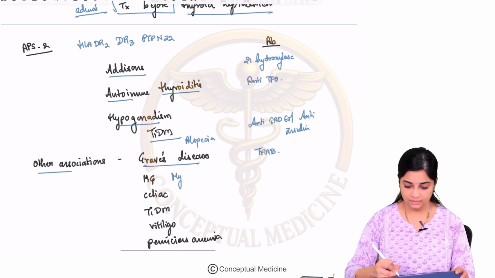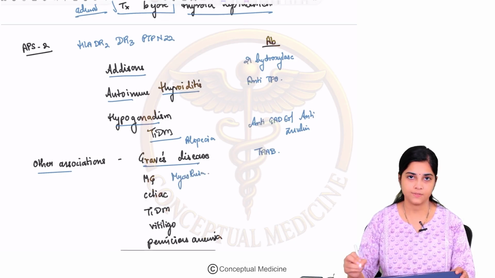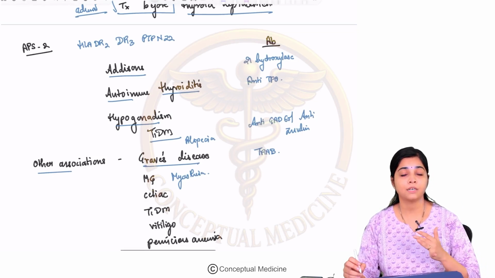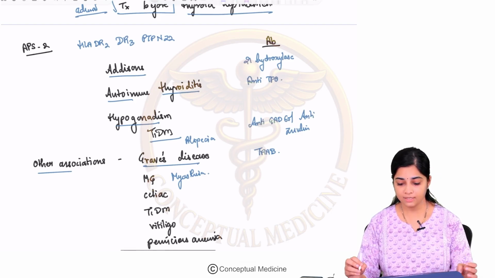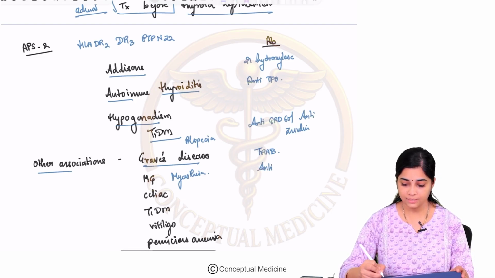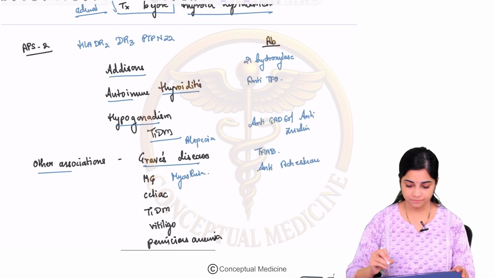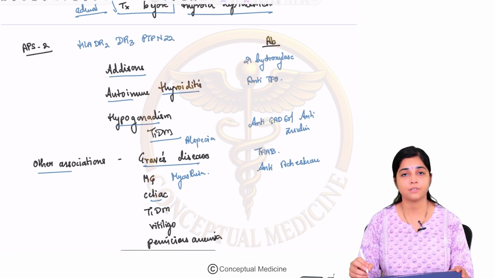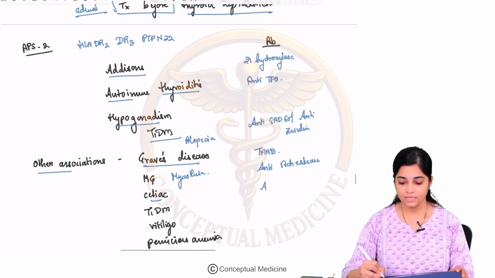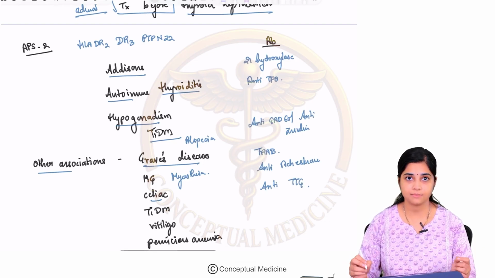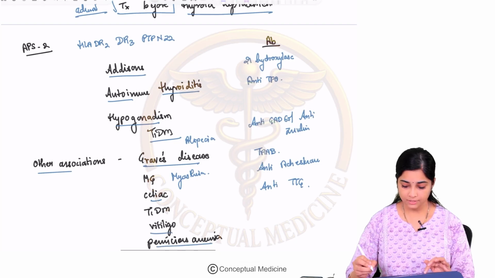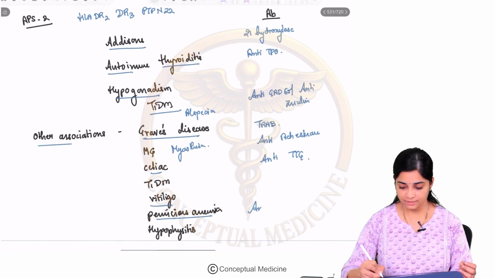Then you can have myasthenia gravis, right? So you can see multiple other non-endocrine autoimmune disorder associations as well in your APS type 2. In myasthenia, what is the antibody? It is your anti-acetylcholine receptor antibody. Then you can have celiac disease where you have a chronic malabsorption and the celiac disease antibody is your anti-TTG, anti-tissue transglutaminase. Fine. Then vitiligo, pernicious anemia. What is the antibody? You have antibodies to intrinsic factor.